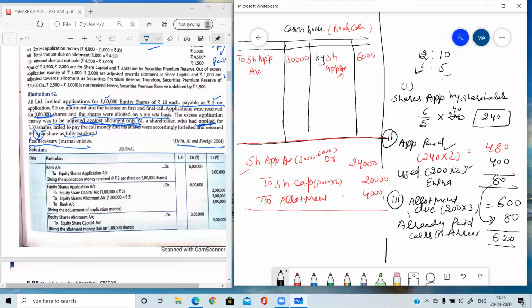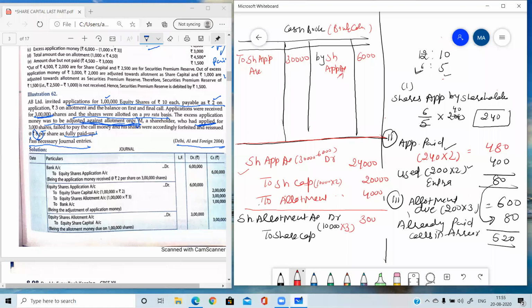So what is the third entry? Third entry is share allotment account debit to share capital. So allotment was due on 10,000 shares, and the rate at which it was due is 3.